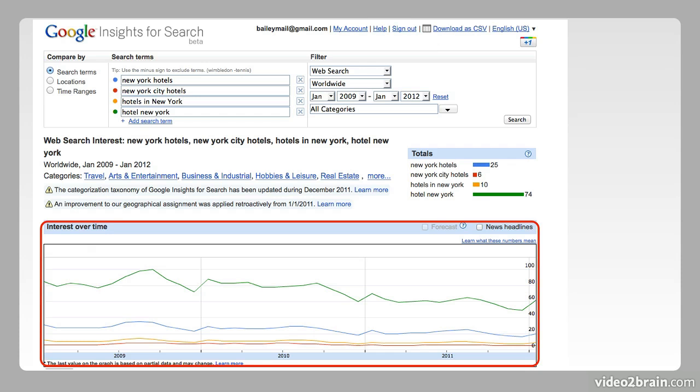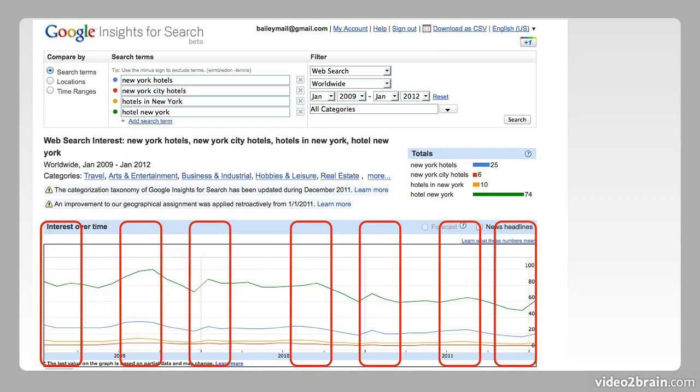We know there are going to be more searches at the beginning of the year than at the end of the year. Now, a question about those numbers that we saw. These are simply index numbers. It doesn't mean that it's 74% of searches. It's simply an index that is created by Google based on the amount of searches. You really can't predict how many searches there are for that term. This is just a ratio. So as we can see the peaks and valleys for each term throughout the 3 years, we can now predict what our traffic is going to look like on our website if we gain rankings for those terms.